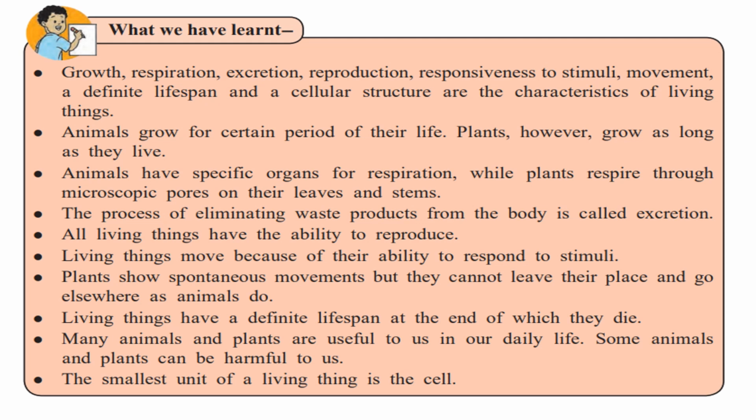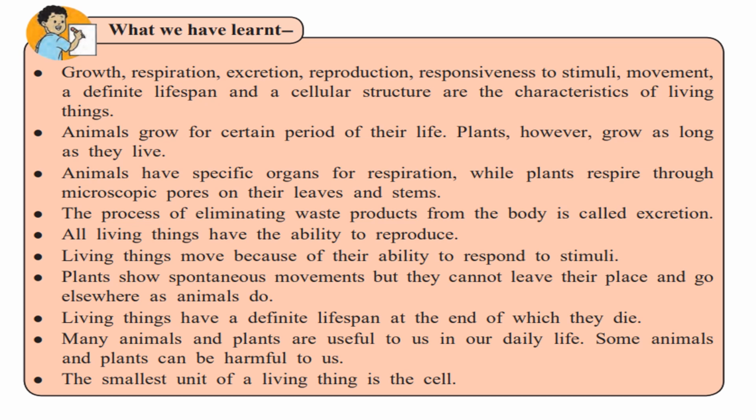Let's revise what we have learned: growth, respiration, excretion, reproduction, responsiveness to stimuli, movement, a definite lifespan, and a cellular structure are the characteristics of living things. So, all these are the different characteristics of living things. Now, the next point: animals grow for a certain period of their life. They don't grow throughout their life, but plants grow as long as they live. So, they continue growing, they continue spreading, they continue growing new branches and leaves.